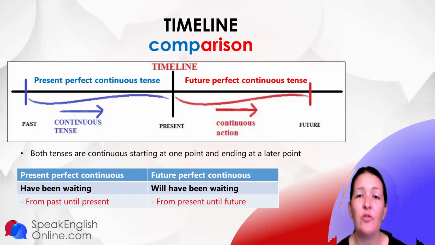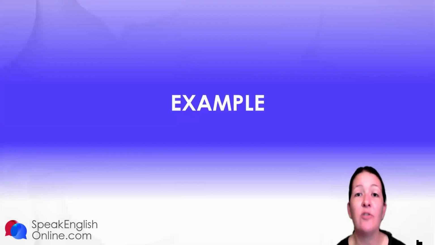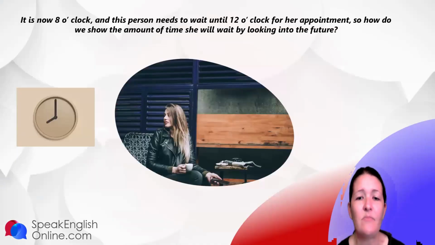Both tenses are used to talk about the amount of time that has passed. So for the present perfect continuous, it will be have been waiting, and for the future perfect continuous, we simply add will: will have been waiting. All right. Now let's take a look at an example of when and how we would use this tense.